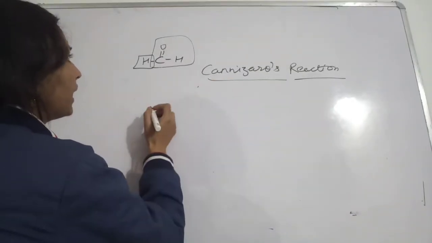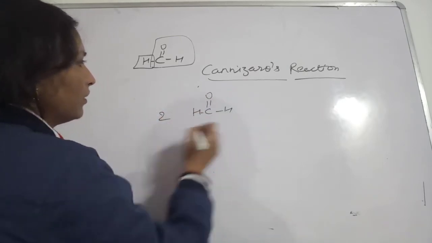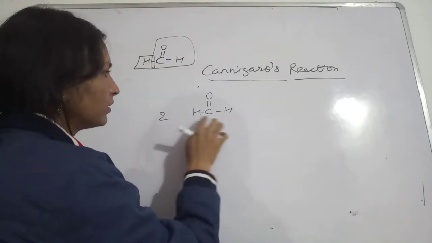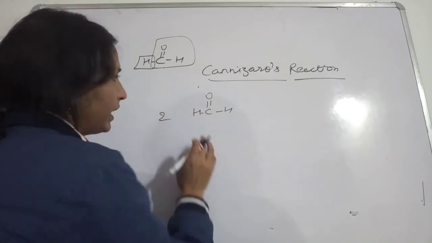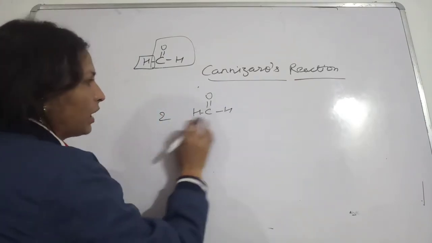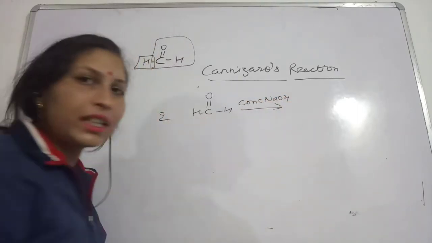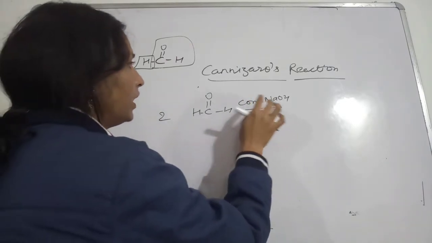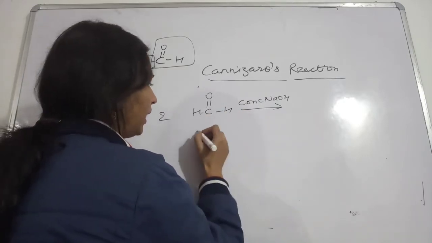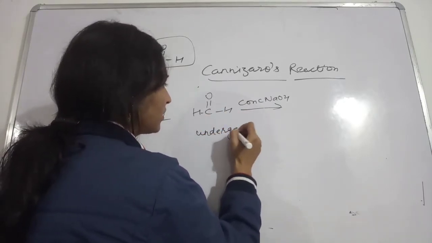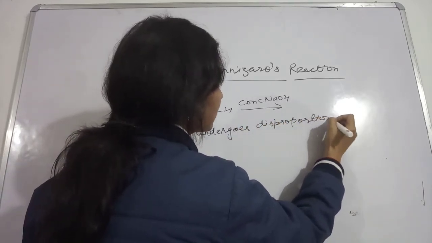Okay, so let's see what exactly this reaction is all about. Now these two molecules of HCHO that we have taken, what is this called? Which aldehyde is this? This is formaldehyde. The common name is formaldehyde, and the IUPAC name is methanal. Now see, in this case we are taking a concentrated base, concentrated NaOH. In the presence of this concentrated NaOH, what is happening? It undergoes a disproportionation reaction.